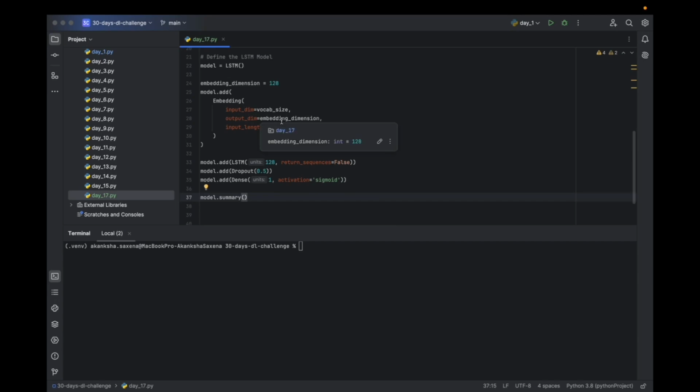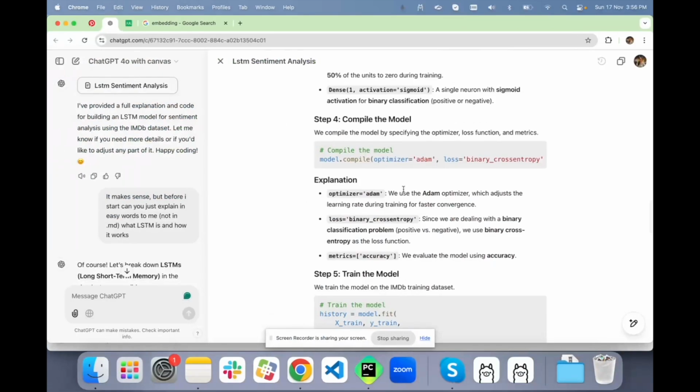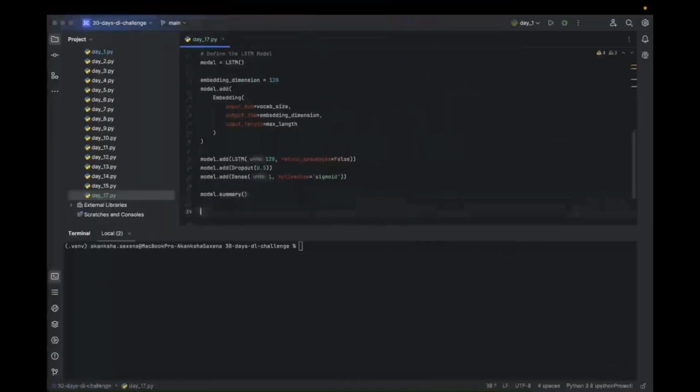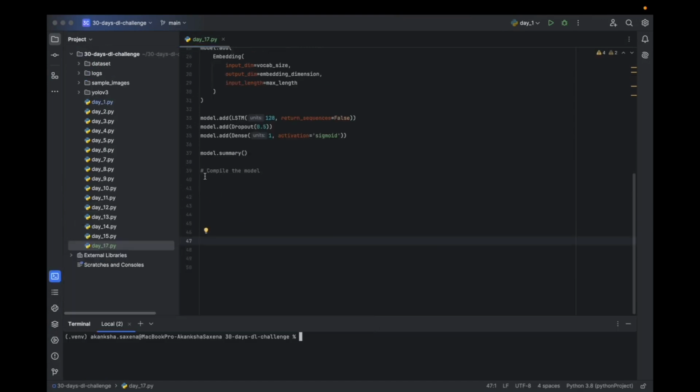I'm so sorry. Okay, so we have added the code to see the model summary. Now we are going to compile the model. Let's put this in the center. What we are writing is model.compile.